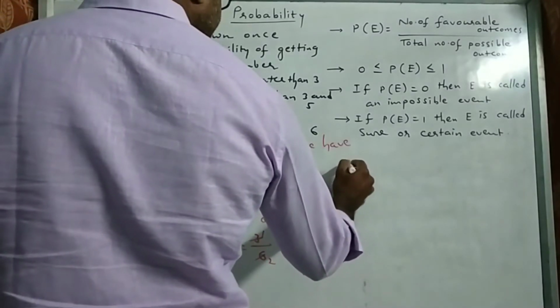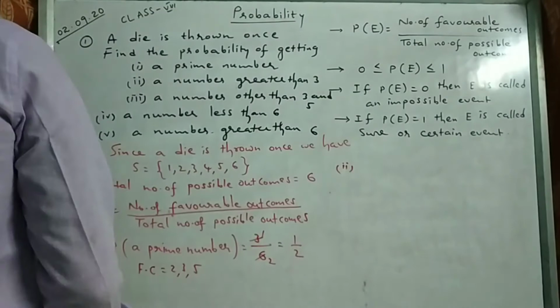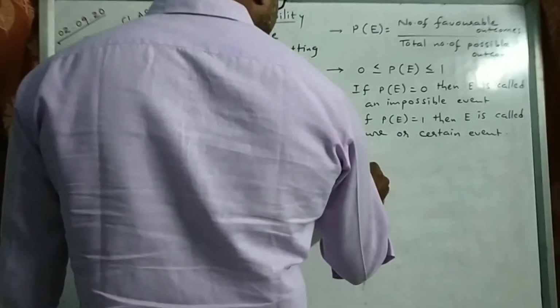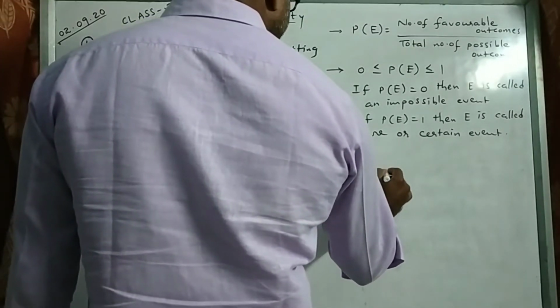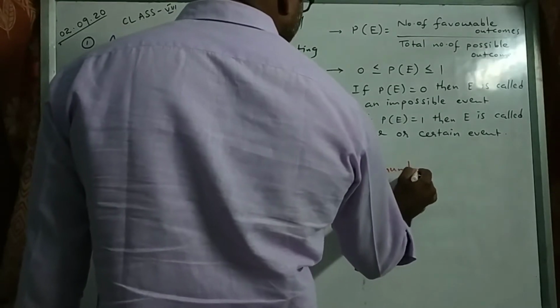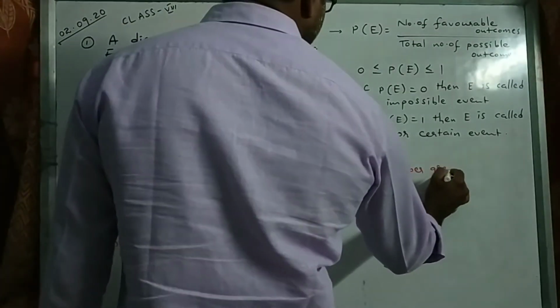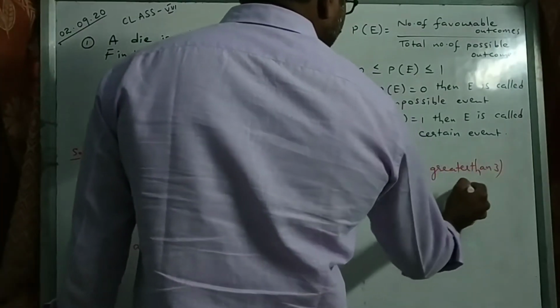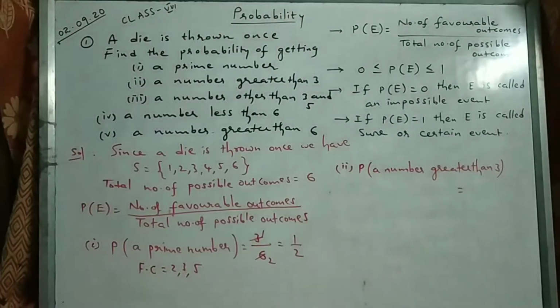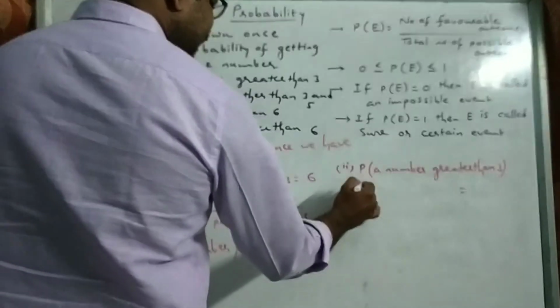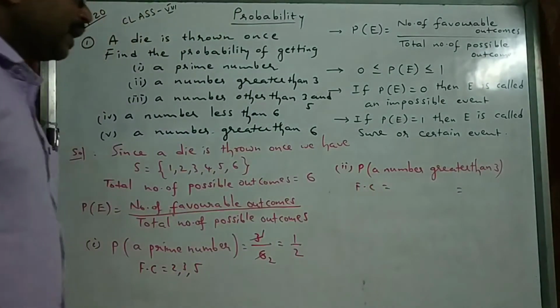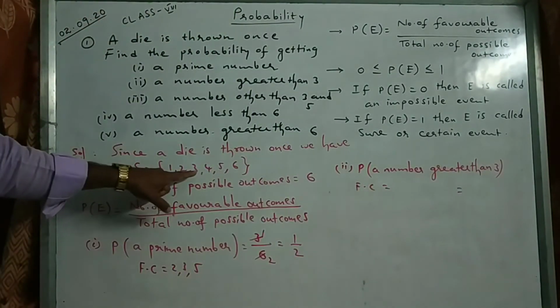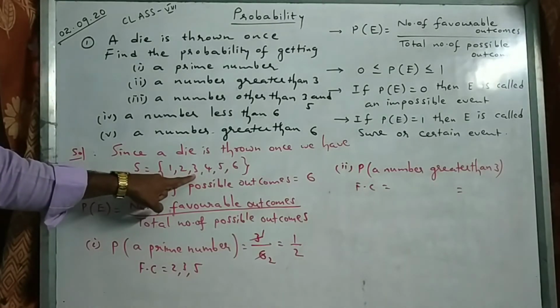Second question you see here. A number greater than 3. Probability of getting a number greater than 3. How many numbers are greater than 3 in the sample space? Greater than 3 means above 3 only, no?